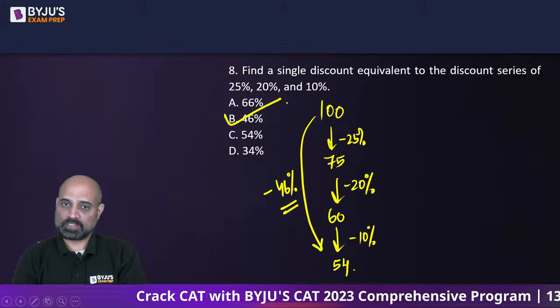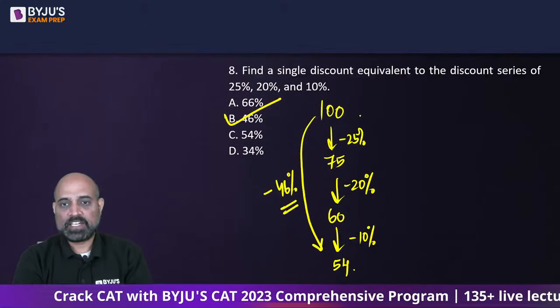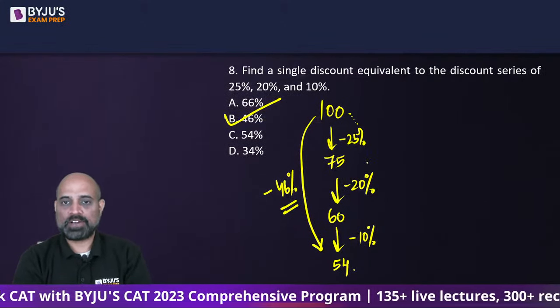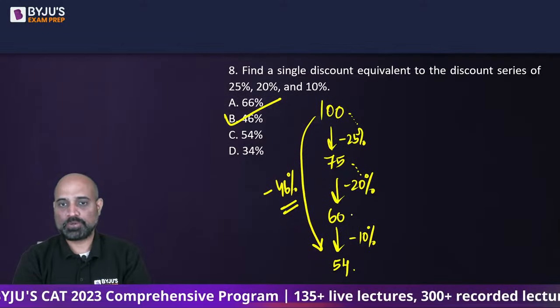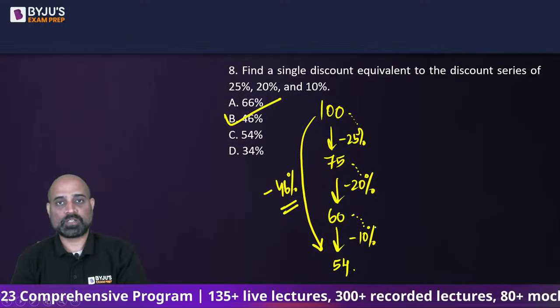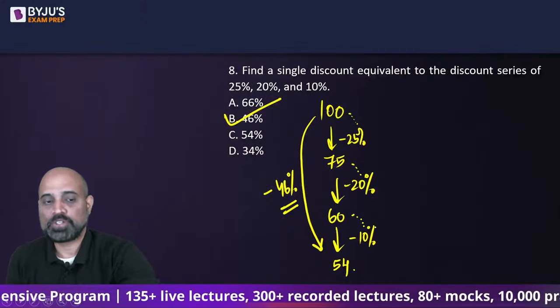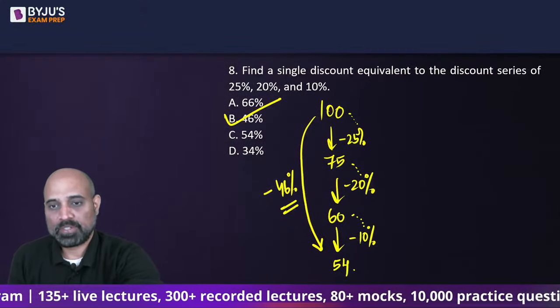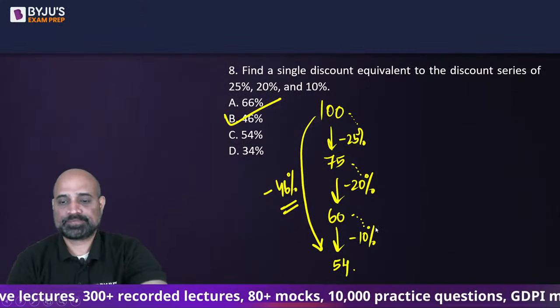So B is your answer, right? So 25% is going to be on 100, 20% is going to be on the new number, 10% is going to be on the new number. Because in successive percentage discounts, you always work on the latest value, right?